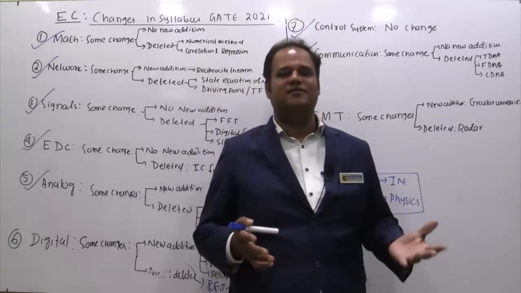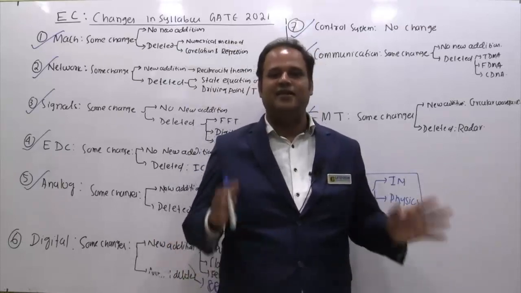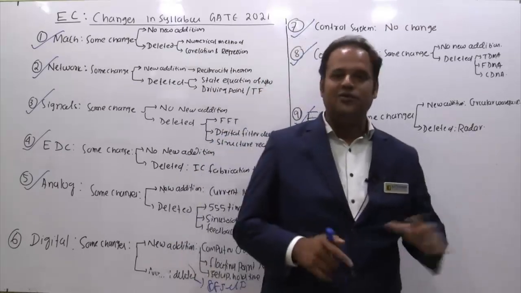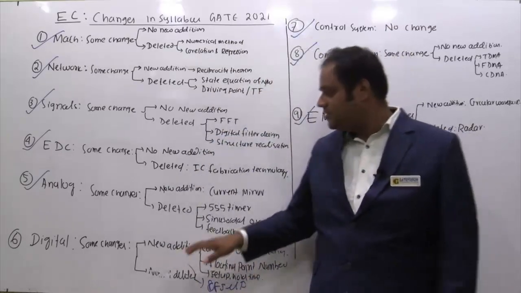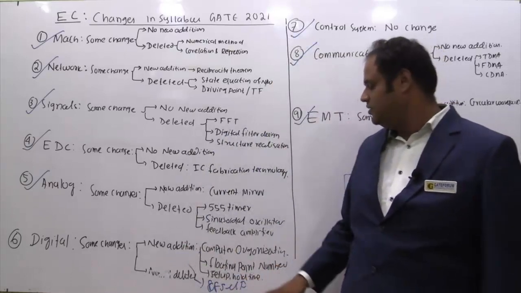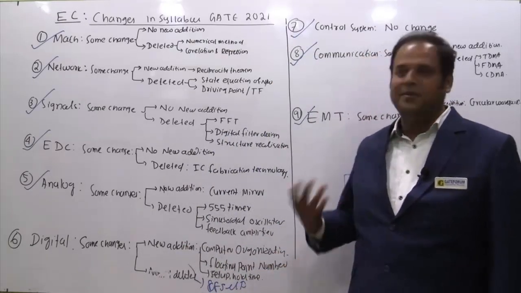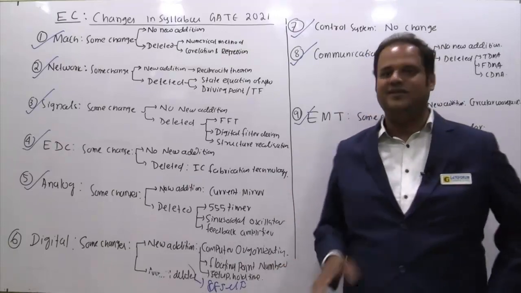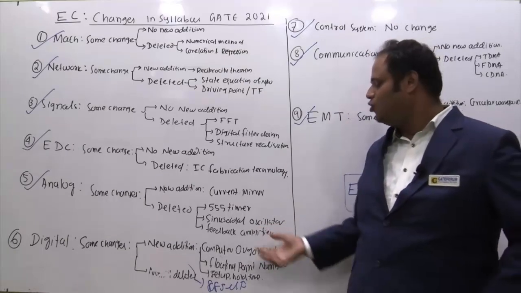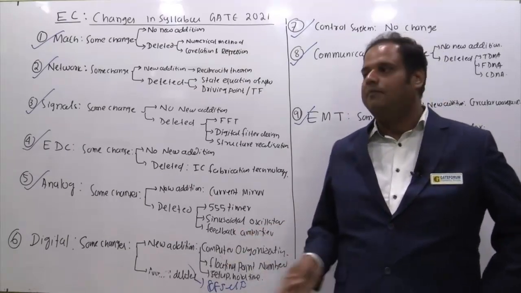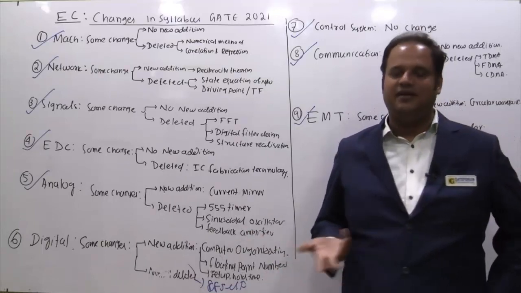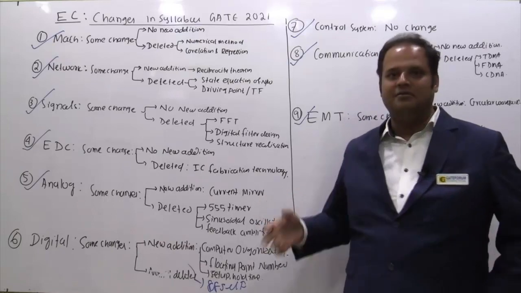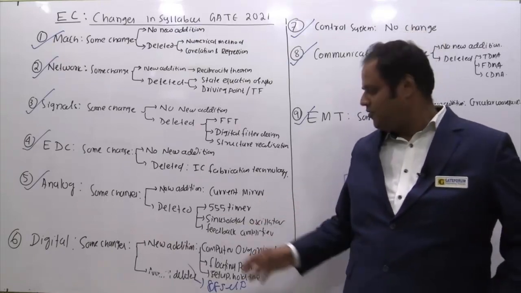I think from an electronics student's point of view, in this syllabus there is nothing new, so whatever old strategy you are comfortable with, please continue with it. The only new thing is CO. I'll suggest, because microprocessor is removed and CO is included, how many questions they will ask, what the weightage is, what kind of questions, unless you see at least 2 years of papers, it is difficult to comment on the preparation strategy. But because it is the start of August, you still have around 6 months of time. I feel there will be enough space for you to prepare this as well.